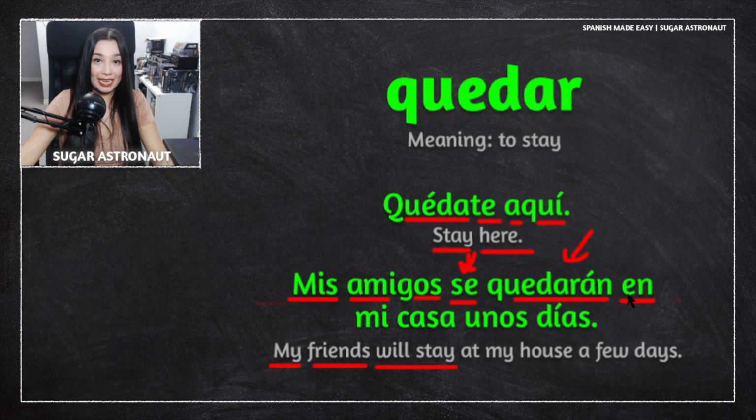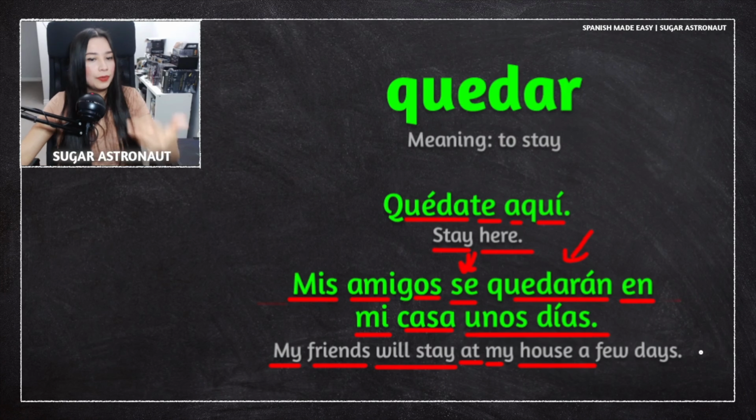En can mean in, on, and also at. Okay, at. Mi, we have mi here without the S, and that's because casa is singular, one house. My house, casa. And this phrase right here, unos días, means a few days, okay? A few days. Unos días, a few days.